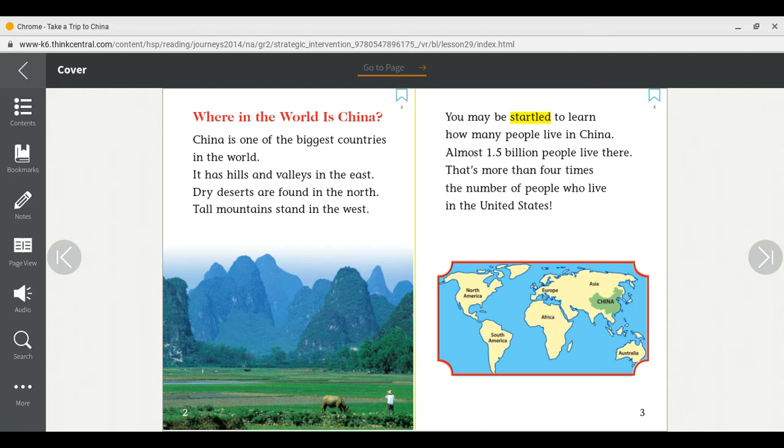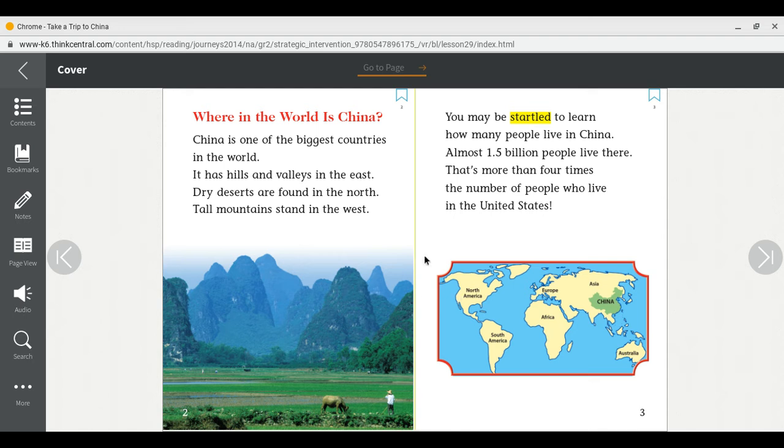You may be startled to learn how many people live in China. Almost 1.5 billion people live there. That's more than 4 times the number of people who live in the United States. Look at the map.